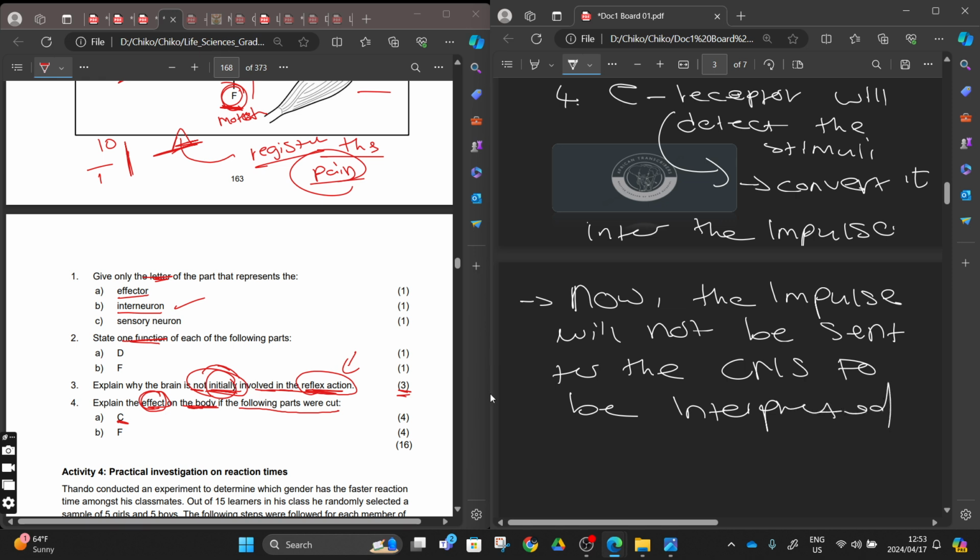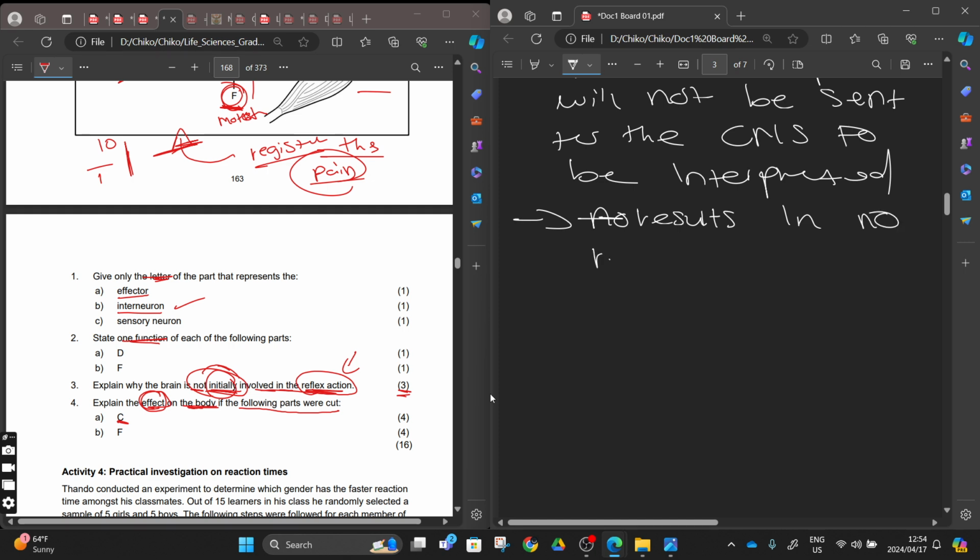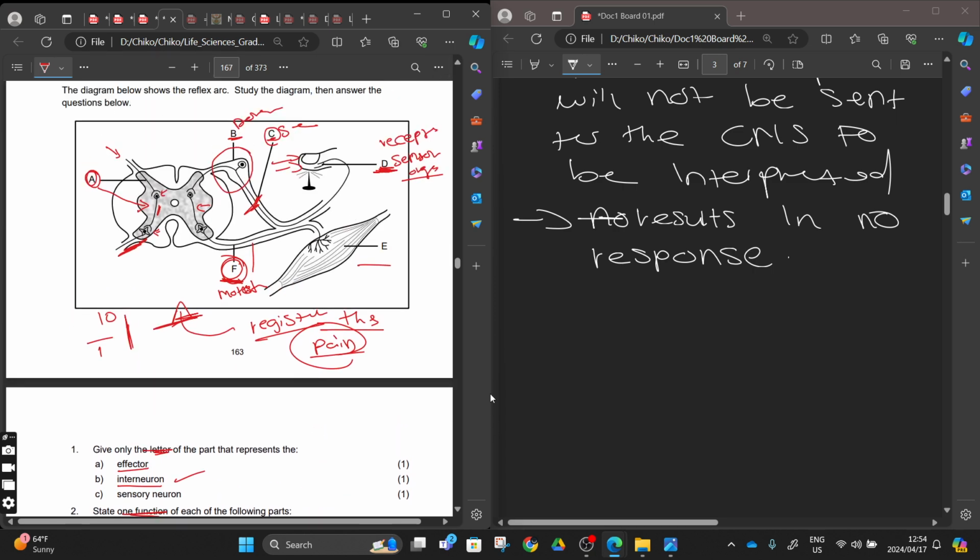So what is going to happen when we cut number C? You will not react, right? This will result in you not reacting, results in a person, or results in me, whatever the question that you want to put here, results in no response, right? So it's when we cut number C. When we cut number C, the receptors here are going to receive the stimuli. After receiving the stimuli, they are also going to convert it into the impulse.